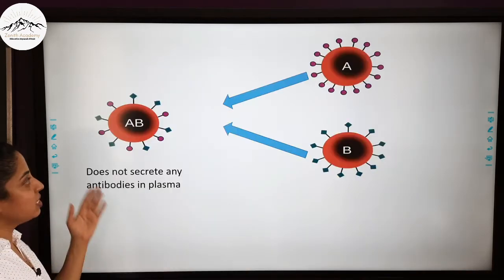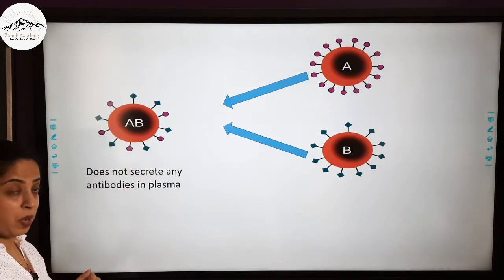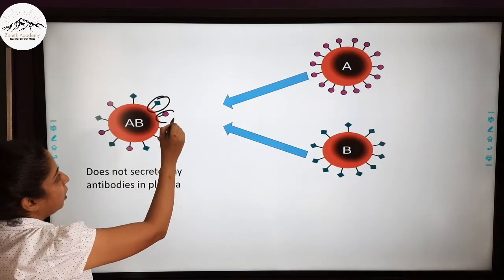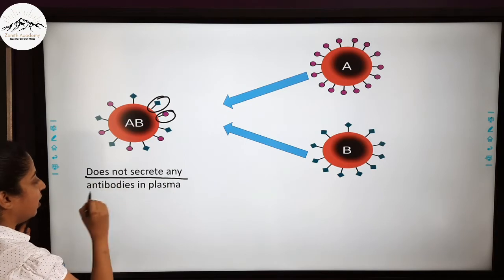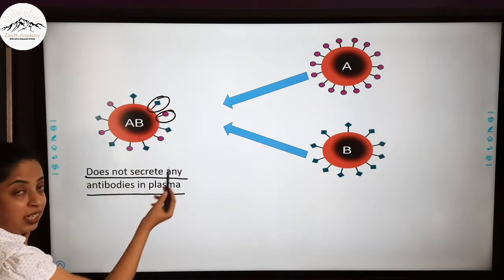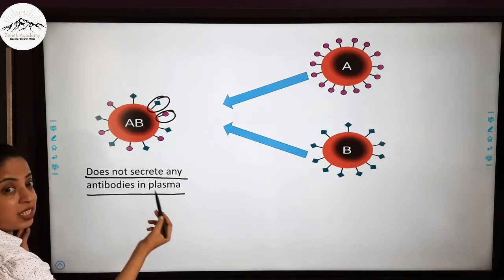Now here you can see, in this case the recipient has blood group AB, so it contains antigens of A and B both. But this does not secrete any antibodies in the plasma. So a person containing blood group AB does not secrete any antibodies in the plasma.